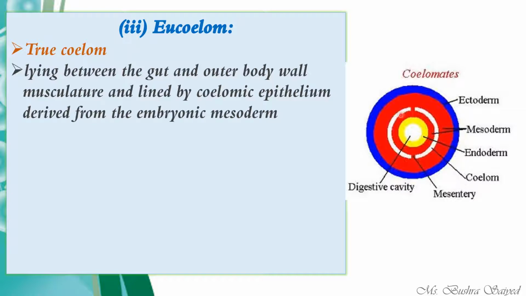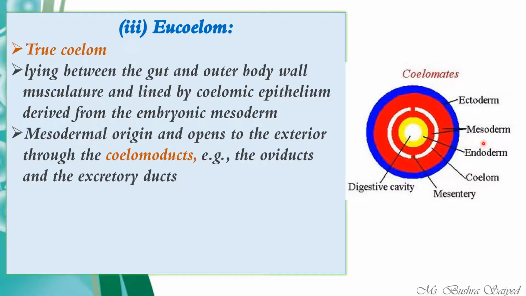The white space which is present here is the coelom. So you can easily make out that this coelom has been formed from the mesodermal cells. Mesodermal origin, and it opens to the exterior through the coelomoducts.